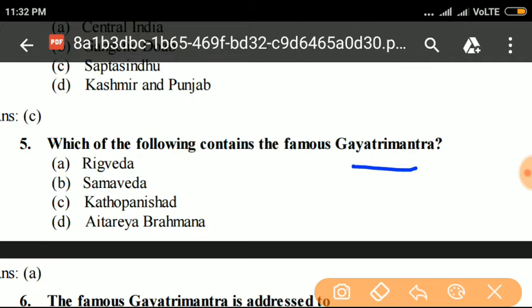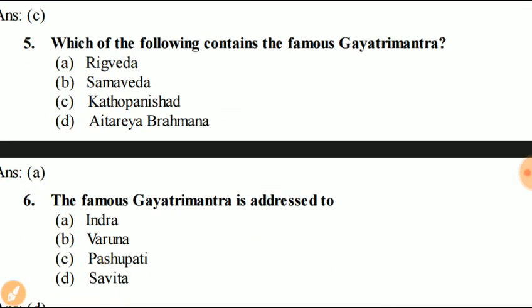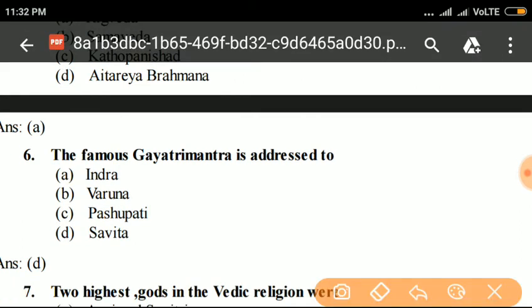Options: Rigveda, Samaveda, Katha Upanishad, and Aitareya Brahmana. Answer A. Rigveda contains the Gayatri Mantra. Next, question number 6. The famous Gayatri Mantra is addressed to Indra, Varuna, Pashupati, or Savita. The Gayatri Mantra is addressed to Savitri or Savita.